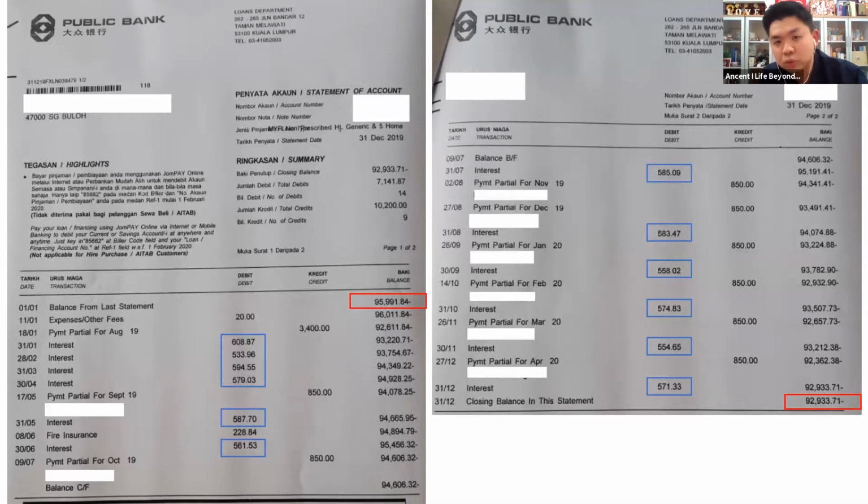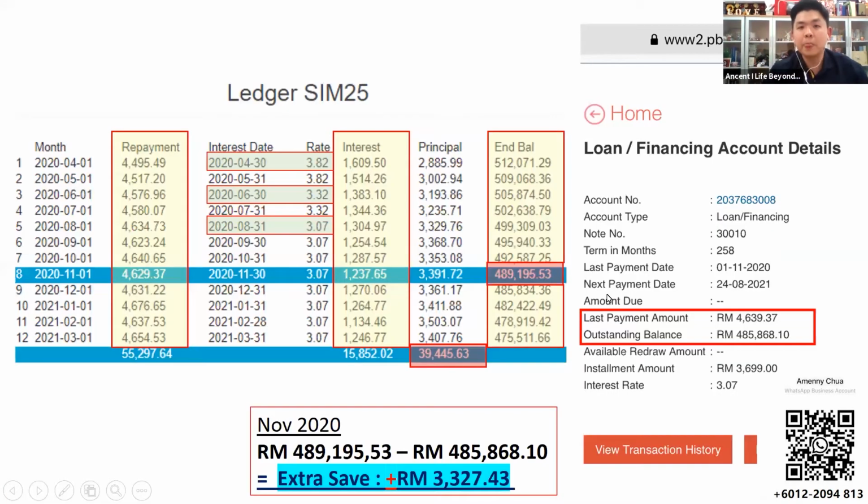We have to see through whether there are penalty charges because you didn't make a payment, or insurance charges you didn't pay. She didn't know. She just made the payment every month, but she wasn't aware when the interest was going up, or when she had to increase the repayment. So this is the effect of not taking care of our mortgage account.